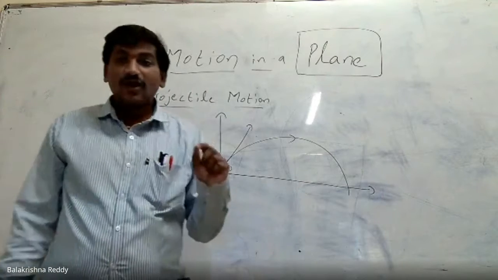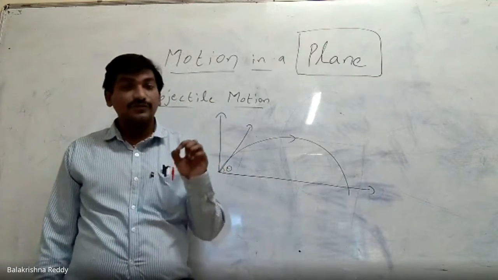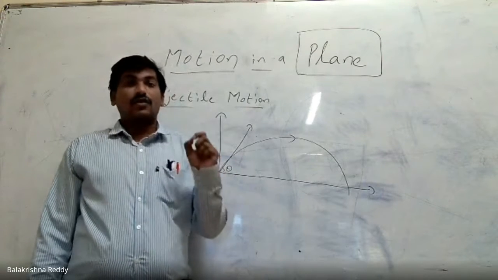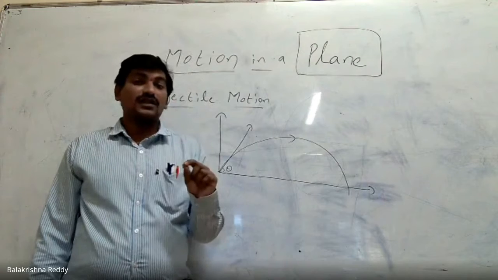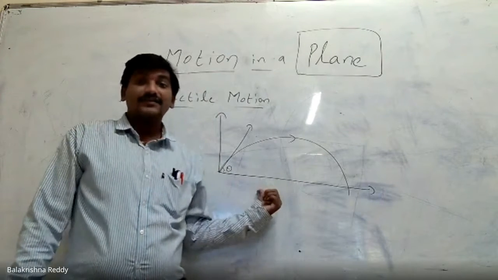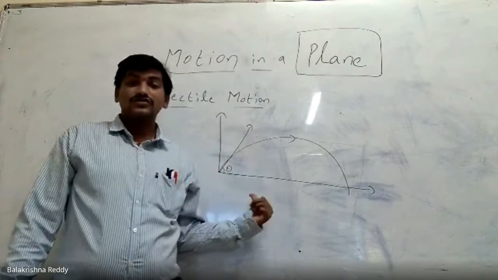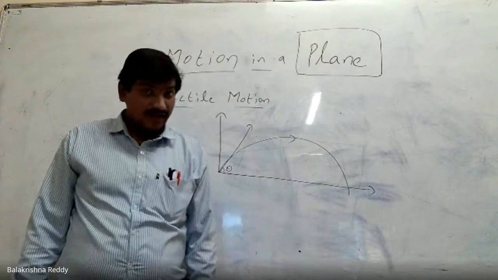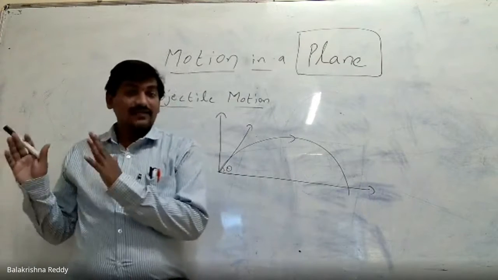Simple. Any object is said to be a projectile if it travels under the influence of gravity at an angle other than 90, 0 or 180 degrees.